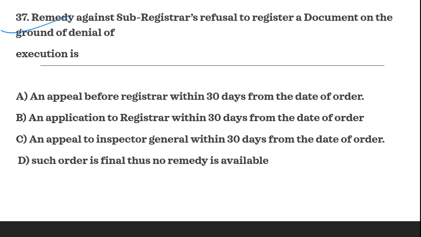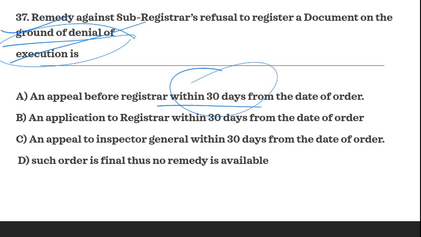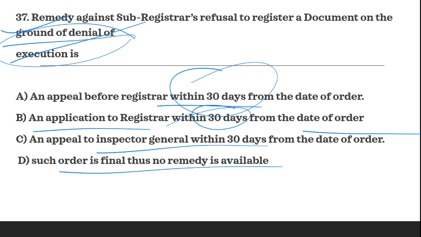Next question is, remedy against sub-registrar's refusal to register a document on the ground of denial of execution. So against the sub-registrar's refusal on denial of execution, what will be the remedy? So the options are an appeal before registrar within 30 days from the date of order, an application to registrar within 30 days, an appeal to Inspector General within 30 days, and D says such order is final, thus no remedy is available. So the correct option is, an application to registrar within 30 days from the date of order shall be filed against such order of sub-registrar in which he refuses to register the document on the ground of denial of execution. So denial of execution is a different thing.